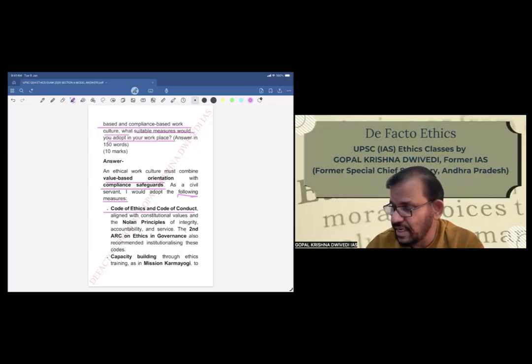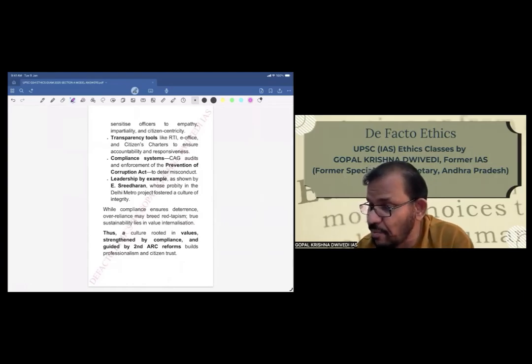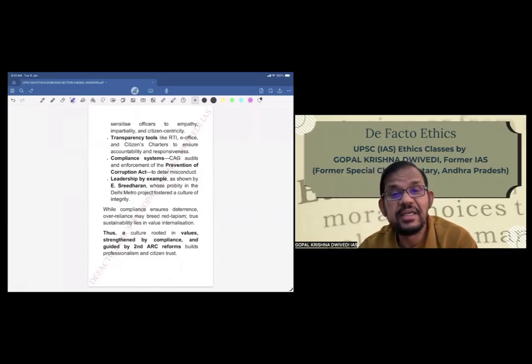Accountability and service. The second ARC on ethics in governance also recommends institutionalizing these codes. Second, capacity building through ethics training, as in Mission Karmayogi, to sensitize officers to empathy, impartiality, and citizen centricity. Third is transparency tools like RTI, e-office, citizen charter to ensure accountability and responsiveness. Fourth is compliance systems, CAG audits, and enforcement of the Prevention of Corruption Act to deter misconduct.